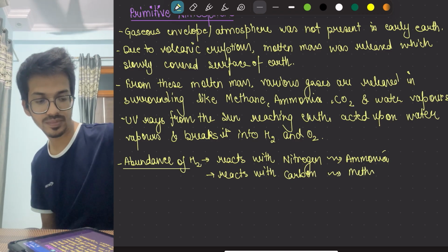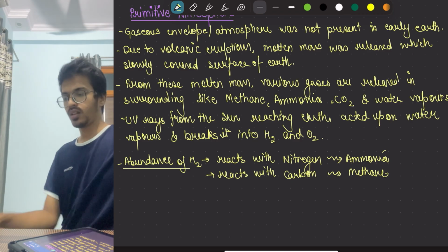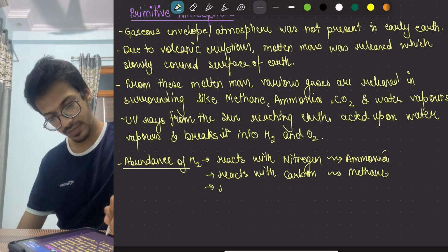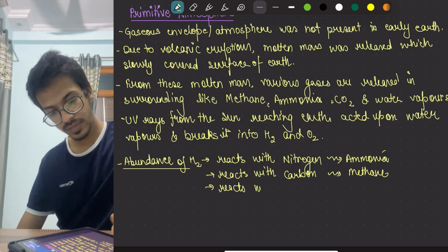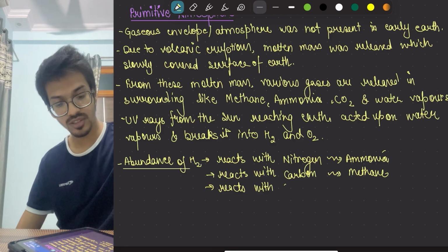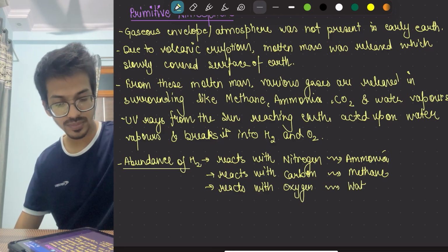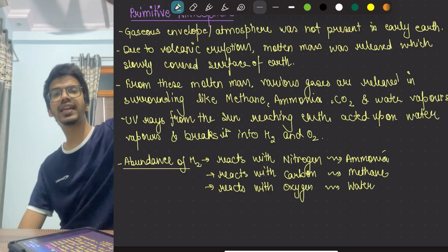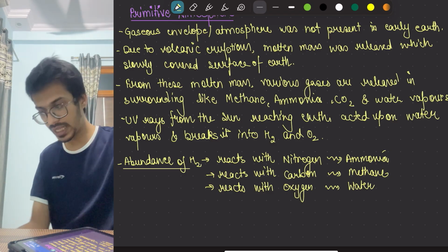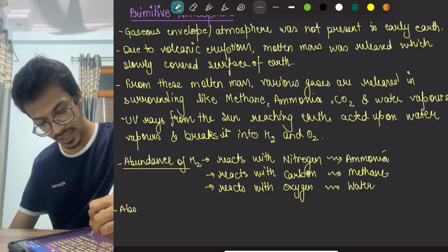Methane. And it reacts with oxygen, if ever that is present, and forms what? Water. But the water is again and again getting destroyed.